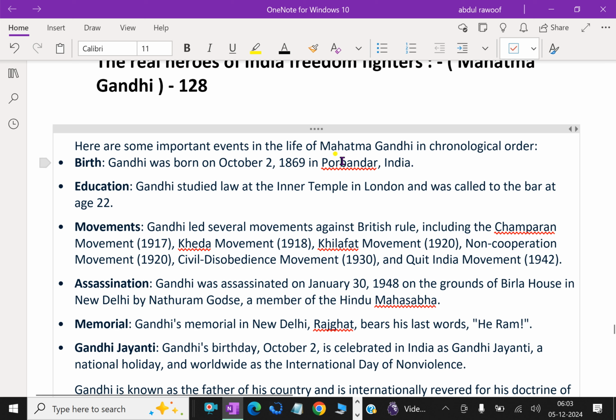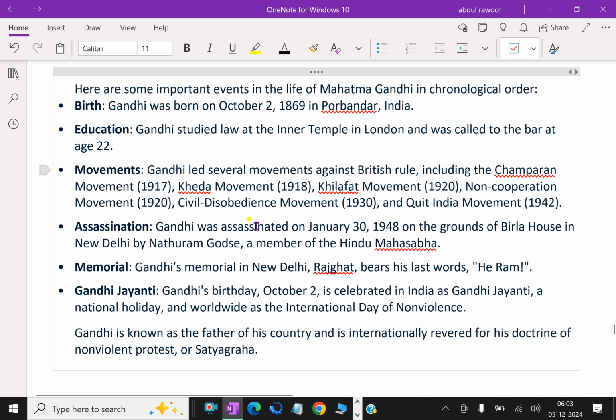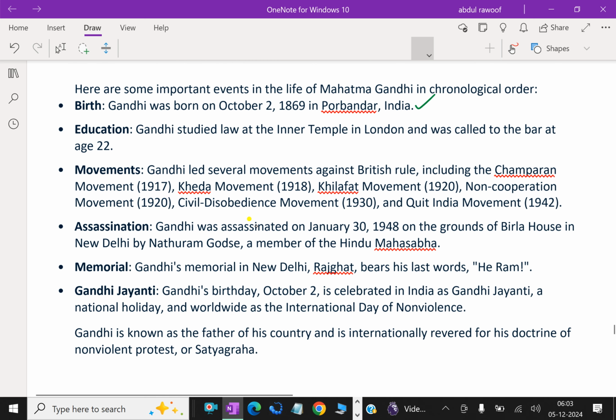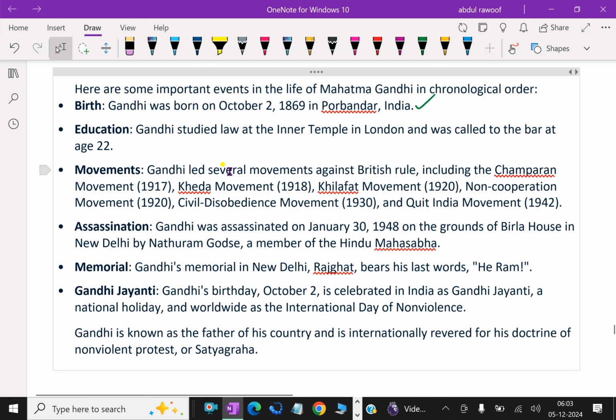Here are some important events in the life of Mahatma Gandhi. Gandhi was born on October 2, 1869 in Porbandar, India. Gandhi studied law at the Inner Temple in London and was called to the bar at age 22.